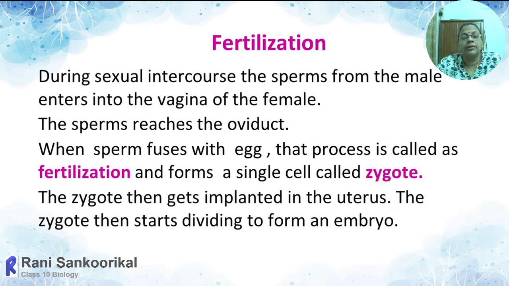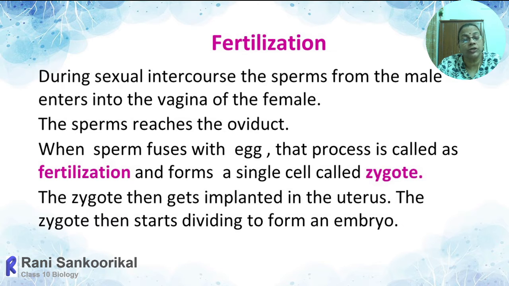There, at the isthmic junction of the oviducal region, the sperm will fuse with the egg. The process of fusion of sperm with the egg within the oviduct is called fertilization.